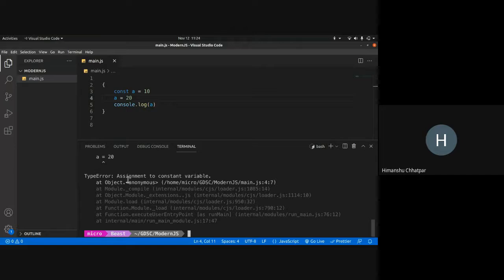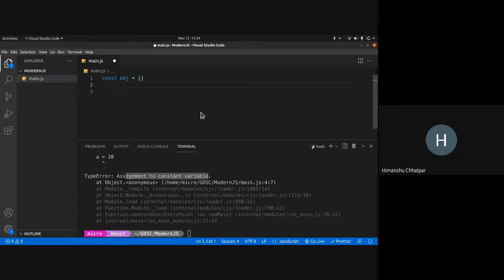Now, if I try to change a equals 20, it gives an error: assignment to constant variable. So you can't reassign it to something. Now, the most confusing part people see is when we make a const object. This is how objects are made in JavaScript.